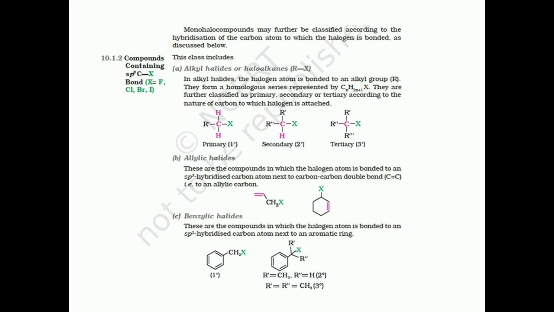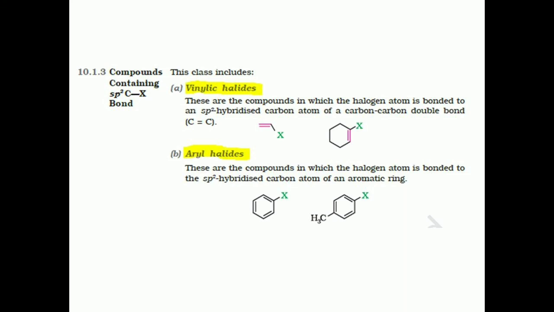So remember that sp3 hybridized carbon atom is attached to the aromatic ring. The best example is benzene with one substituent being CH2X.